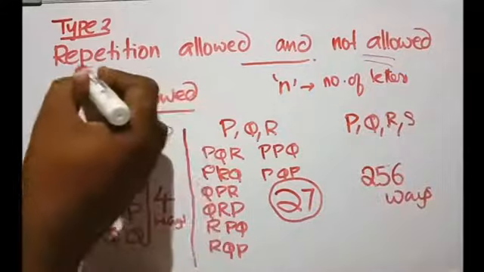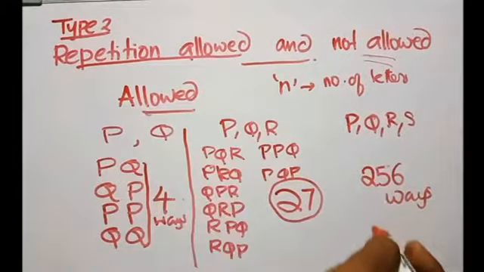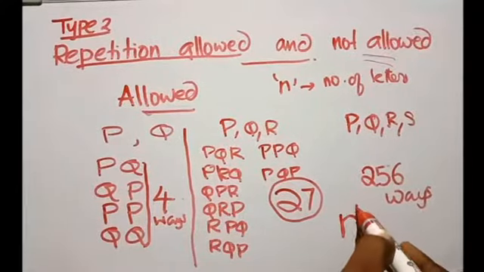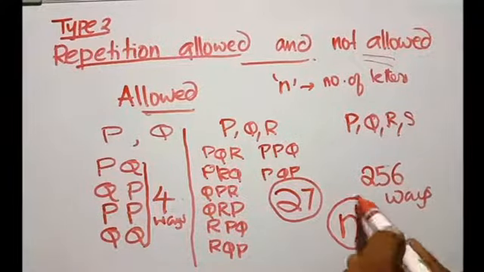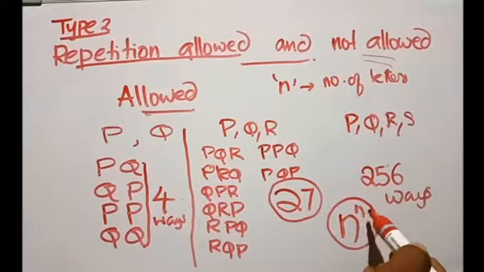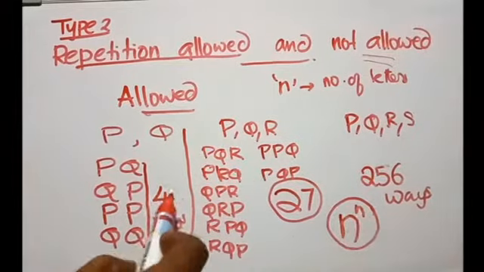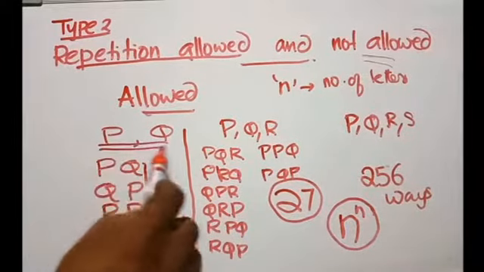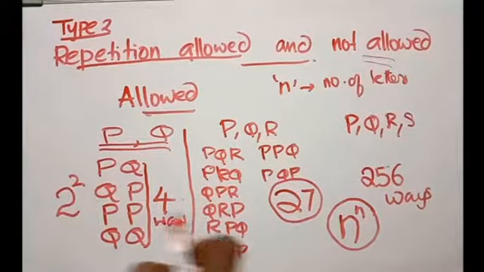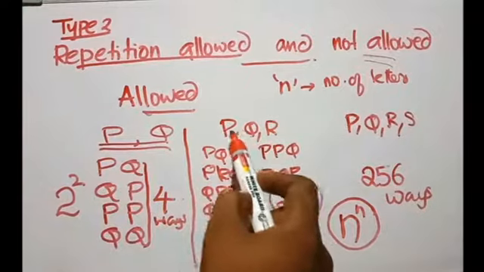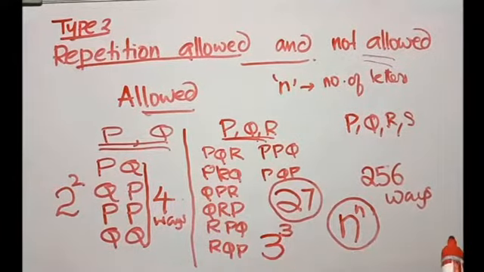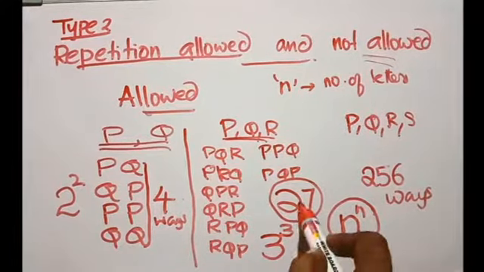Then repetition allowed. In case of repetition allowed, there will be n raised to n number of arrangements. N raised to n ways the letters can be arranged. In the first example, there were only 2 letters, so it can be arranged in 2 raised to 2 ways. It is 2 squared, which is 4. There are 3 letters. It can be arranged in 3 raised to 3 ways. It is 3 cubed, 27.